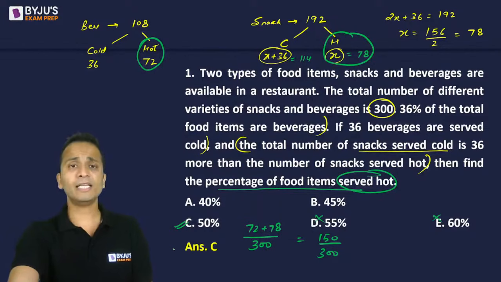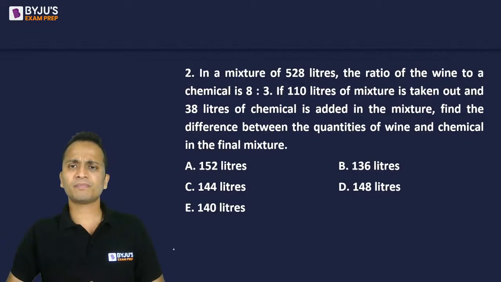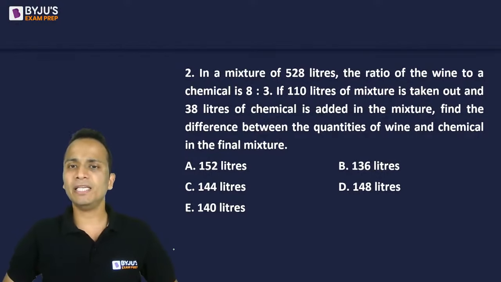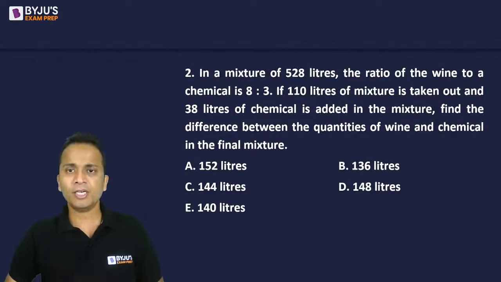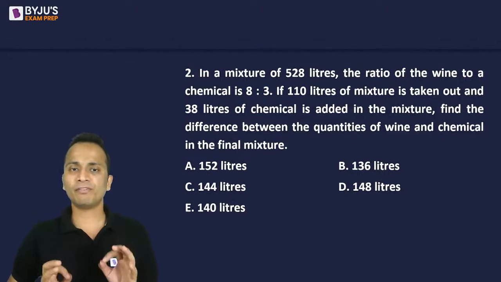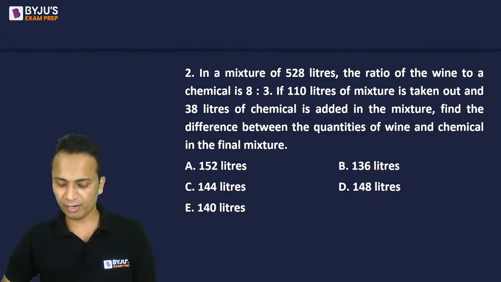Okay. Now let's move on to question number 2. Question number 2 is based on mixtures. All right, very simple question once again. Do it calmly. In a mixture of 528 liters, the ratio of wine and chemical is 8:3. So first step obviously will separate wine and chemical. Okay? If 110 liters of mixture is taken out and 38 liters of chemical is added in the mixture, then find the difference between the quantities of wine and chemical in the final mixture.